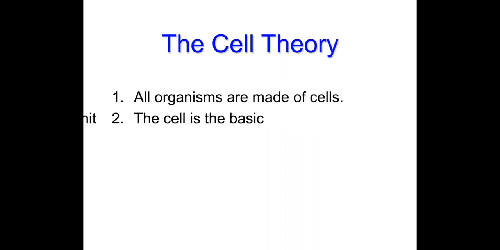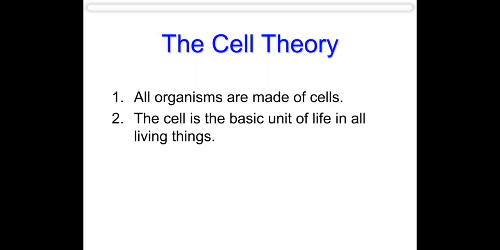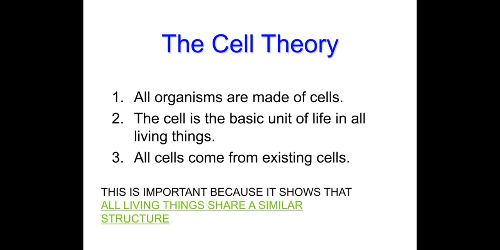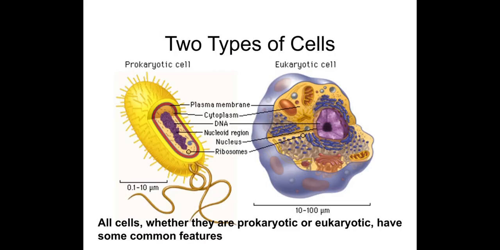So what is the first point of cell theory? All living organisms are made up of cells. The cell is the basic unit of life in all living things. All cells come from existing cells. This is important because it shows that all living things share a similar structure.